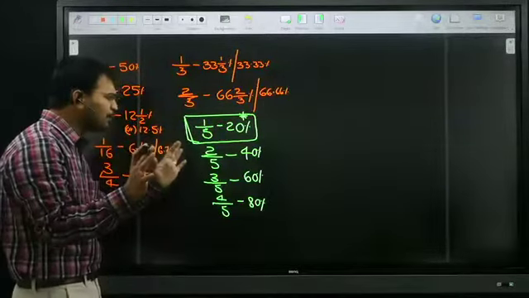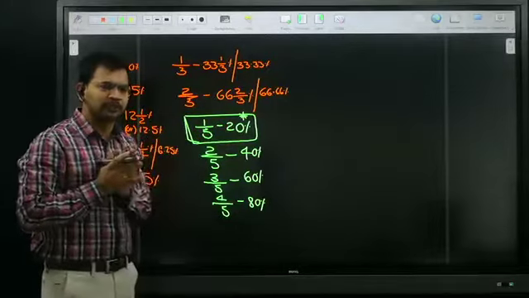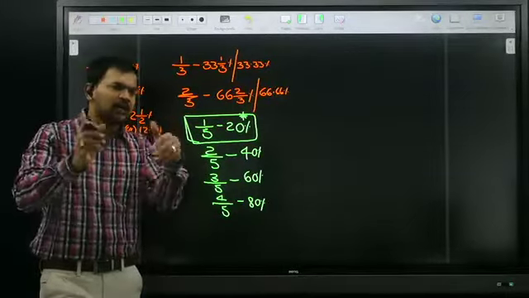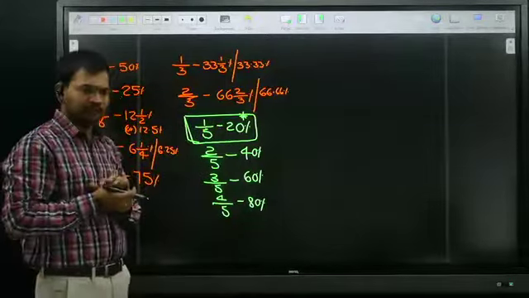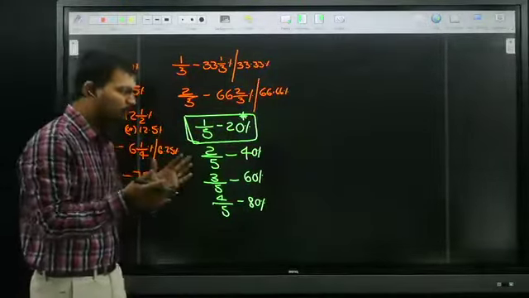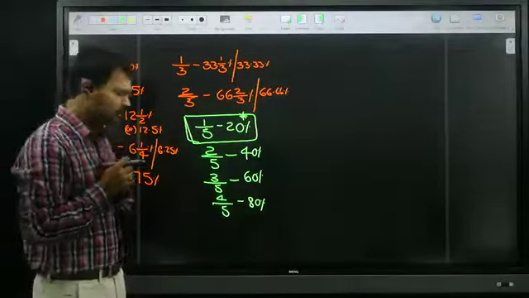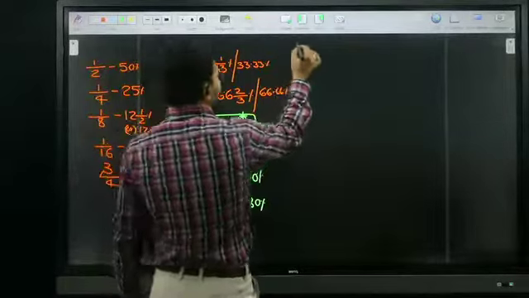Just try to remember whenever 5 is in the denominator, 20 multiples are coming. Just remember this point, and automatically we can get all the remaining. So is 5 by 5 needed? No, because 5 by 5 is nothing but 1. We know very well 1 is nothing but 100 percentage. It's very good. Now we go for the next one.